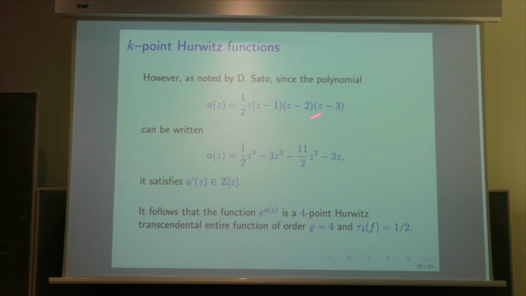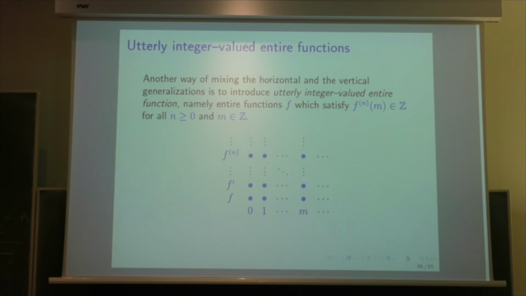And therefore, if you take the function exponential of a of z, it is a k-point Hurwitz function, because you have the point 0, 1, 2, 3. It is transcendental. The order is 4, which is to be expected. But the type with index 4 is only 1/2, because you have the 1/2 here. And so the result of Weber-Bach is not true, and we do not know what is the truth in this case.